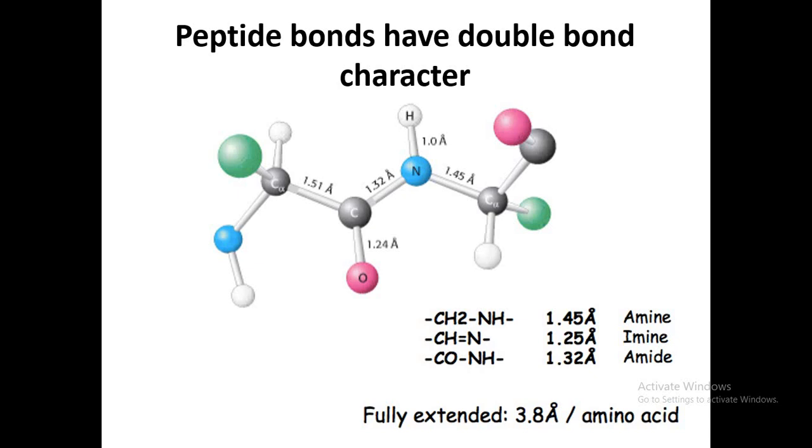And one more thing that I wish to explain here: you can see the carbon and nitrogen atoms. The bond formed between them, the peptide bond, has a shorter bond length as compared to the bond formed between C alpha and N, and between C alpha and C.